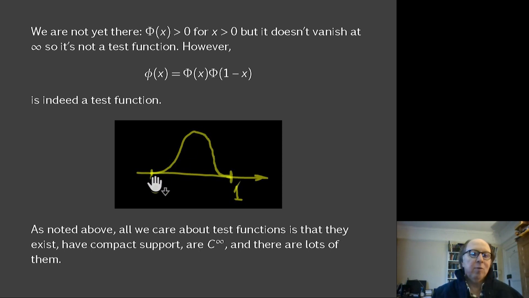Goes up off the axis with all its derivatives continuous here, reaches a maximum value, and then comes back down with all of its derivatives continuous here, and it's 0 outside of that interval. And that is a test function.